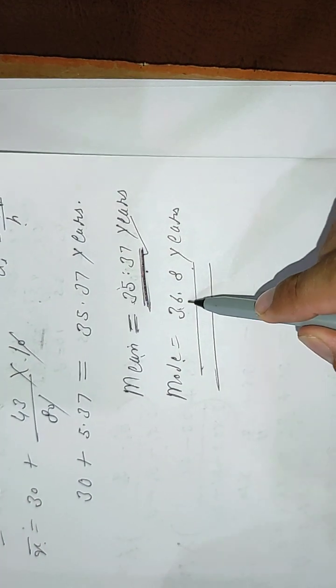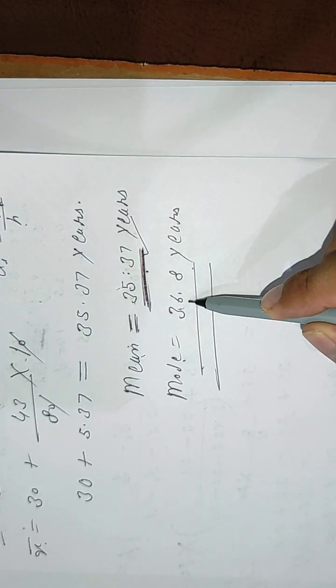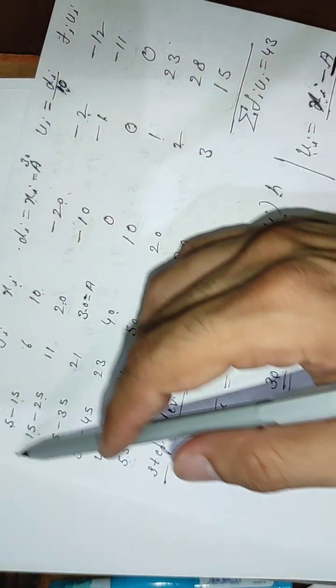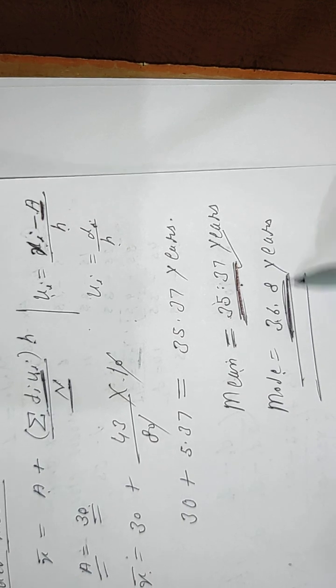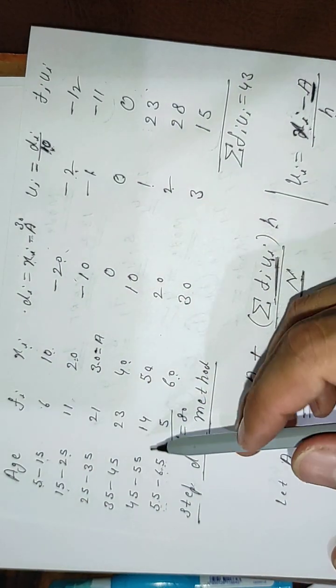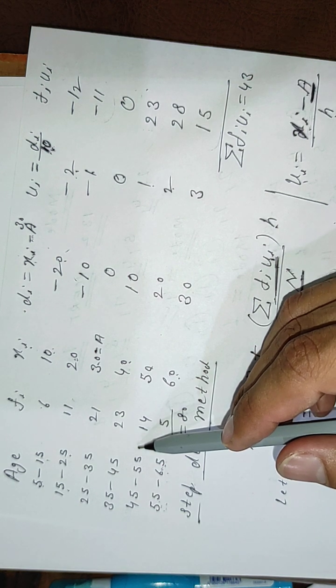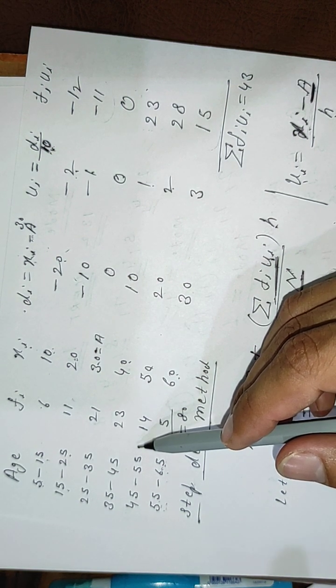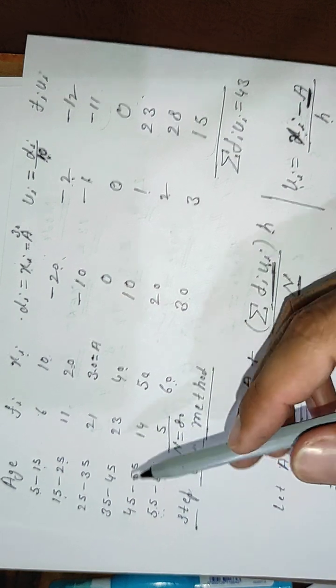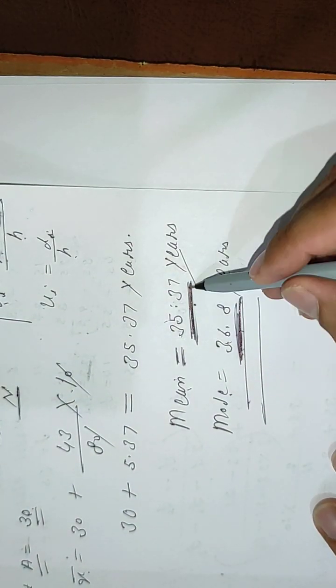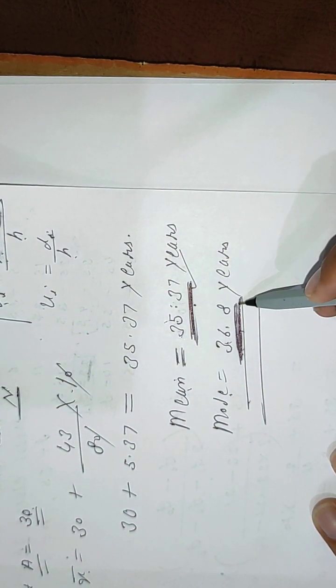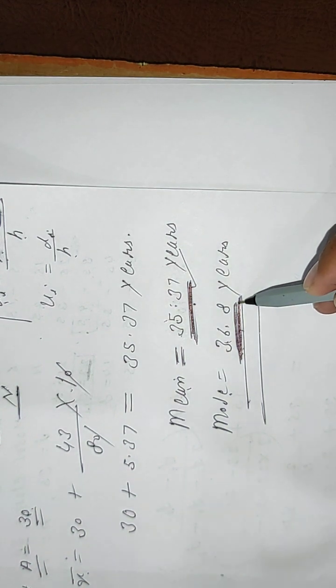And what is meant by the mode? By this we mean that out of these patients, the maximum number of patients have this age. Different age patients were admitted, but what was the common age of most of the patients? That is this. This is the average age, and this is the age that the maximum number of patients have.